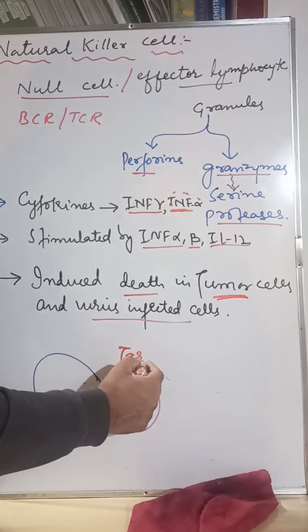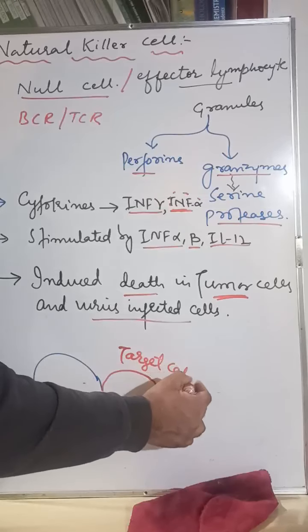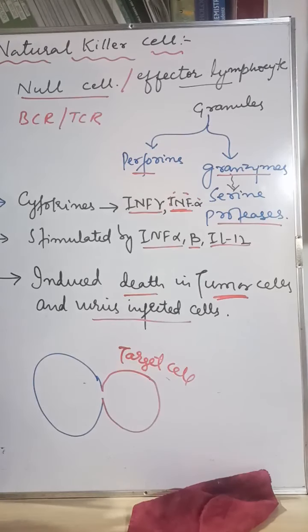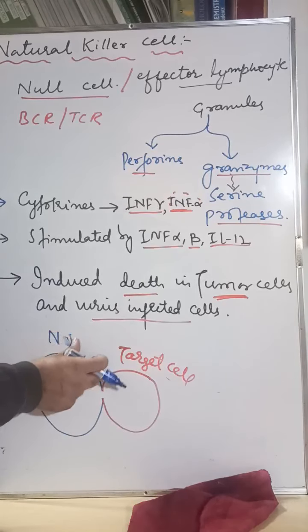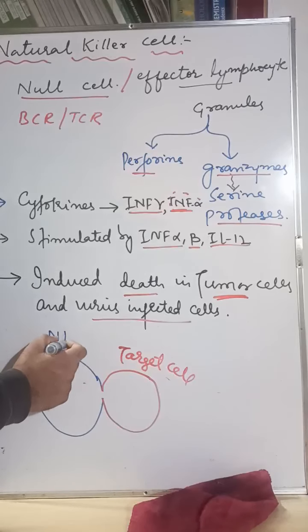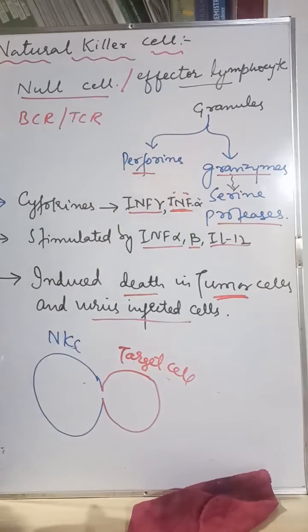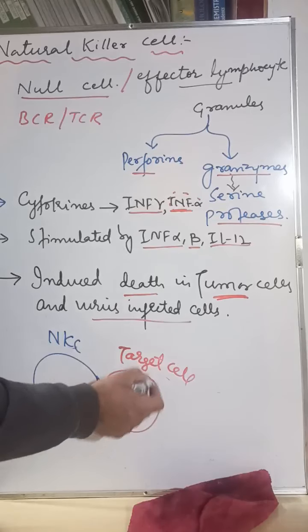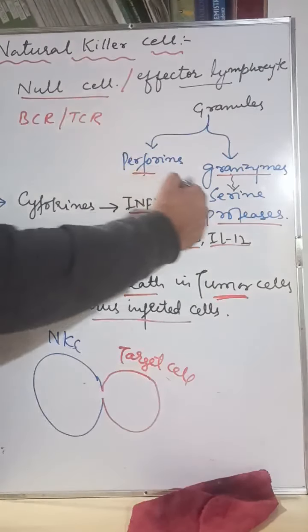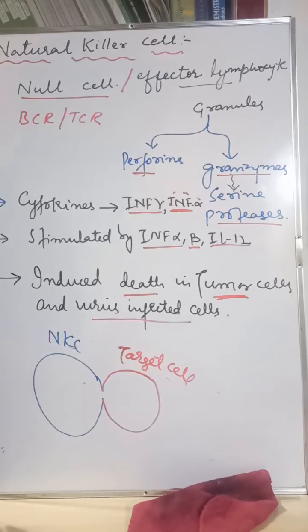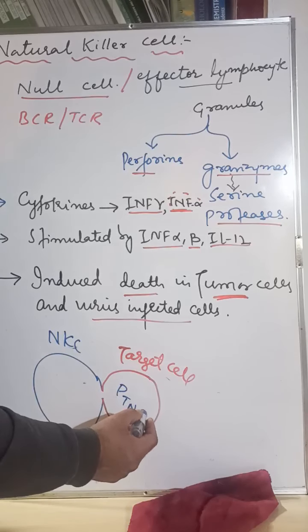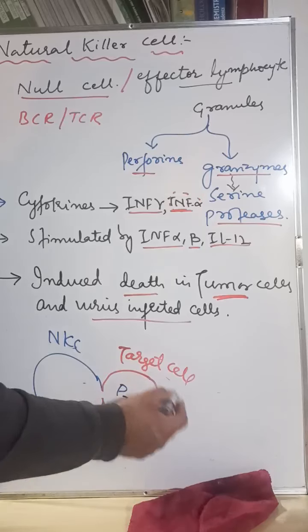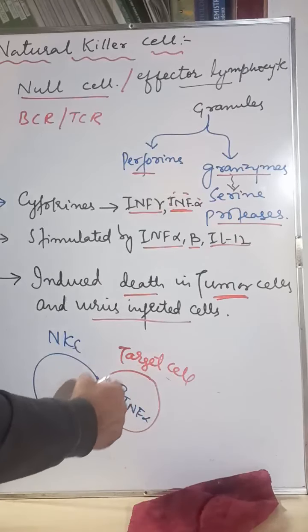So here is a target cell, and this target cell can be a tumor cell or a virus infected cell. And here is an NKC, natural killer cell. What is the first step? The natural killer cell first adheres, attaches with the target cell. Then degranulation occurs. What is released? Perforins. Perforins form a pore in the membrane, and through these pores the proteases and tumor necrosis factor alpha reach into the target cell, and here cell death is activated or stimulated, and the cell dies.